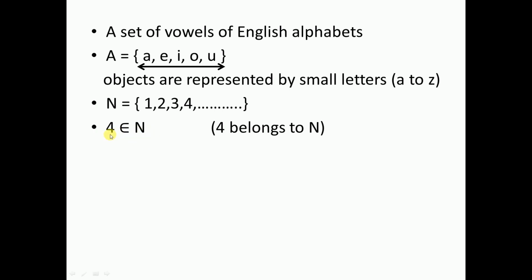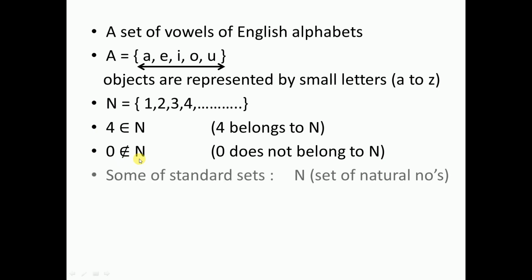So we can read this as 4 belongs to N. Now if I tell you that 0 is not present in this set, I can write this statement as 0 does not belong to N. So in short, while writing the statement, you can write 4 belongs to N, or 0 does not belong to N.